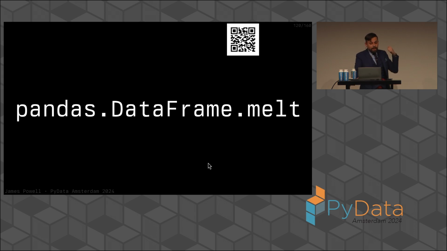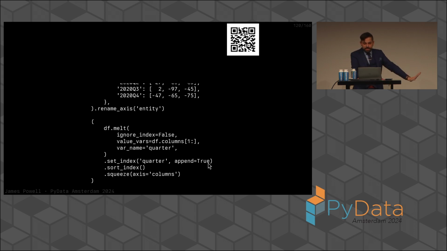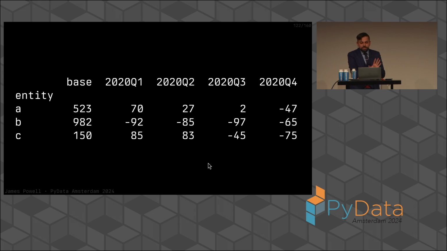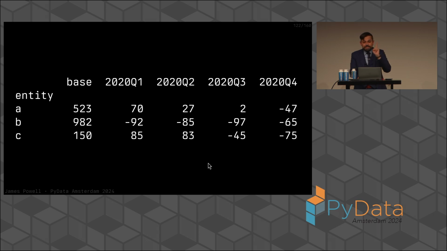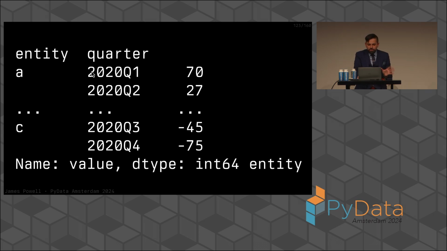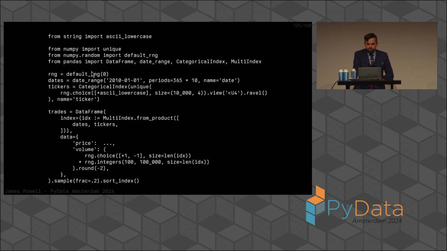This is distinct from a pandas DataFrame melt, which has no semantic meaning. For a reminder, what melt does is it takes data that looks like this and turns it into something like this. This here is actually two data sets. This is very common if you look at United States government Bureau of Labor Statistics data, where they have the dates going out on the columns. This is a result of how they store this in Excel. There's actually two data sets here. There's one data set, this base column, and everything else that needs to be pivoted down. All melt is doing is data cleaning to turn this into two data sets. It's not a real semantically meaningful operation.